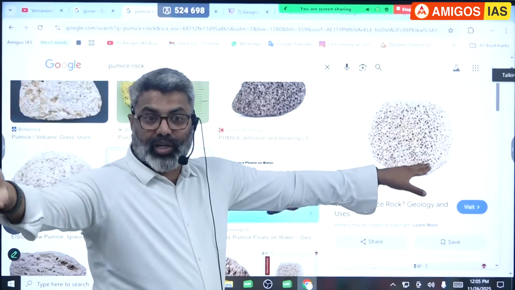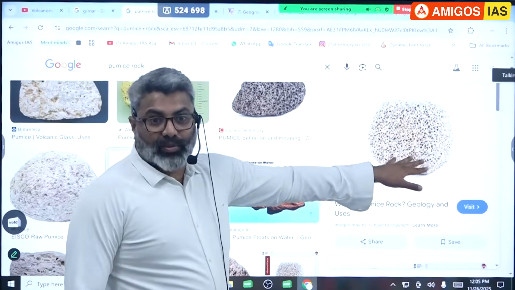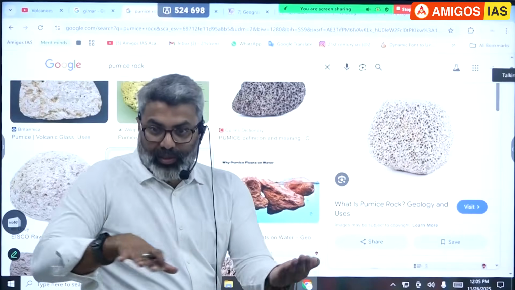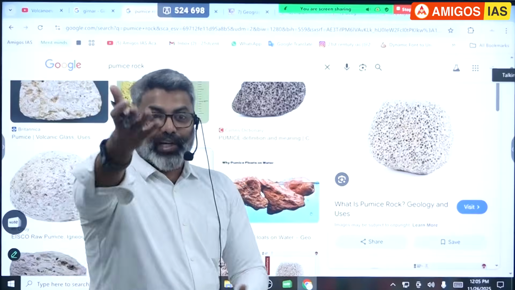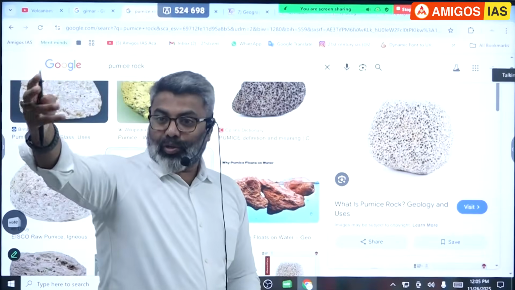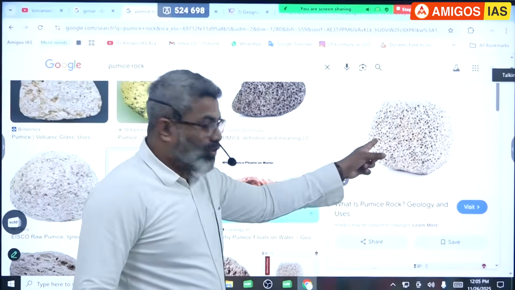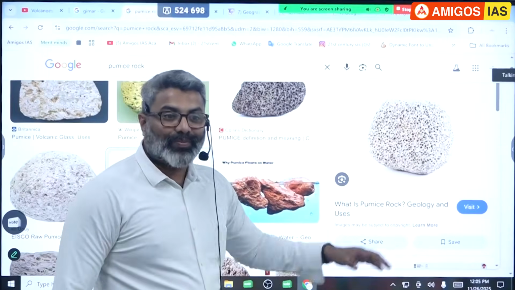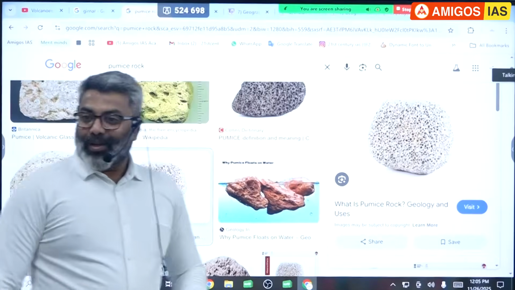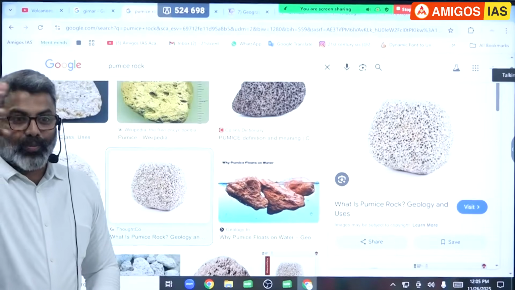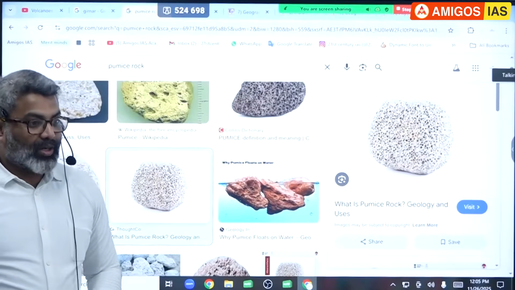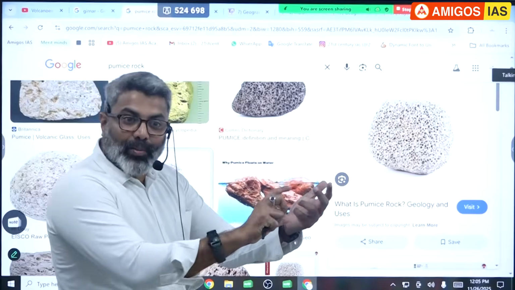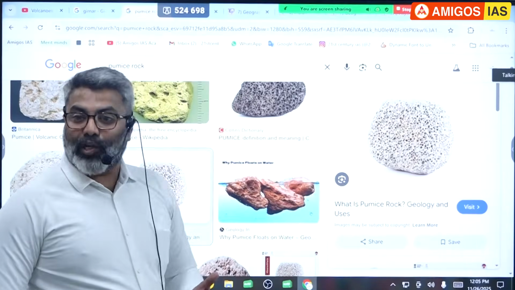This rock is very popularly found in present volcanic activities. Where is it happening? Indonesia, Japan. There they have this. What these people are doing in Indonesia is cutting this into smooth pieces like a bar, and they're selling it to you. If you go to any medical store and ask for a pumice rock, they'll give you this, properly packed. People are using it as a scrubbing stone. You go to a good shop, ask for a scrubbing rock, a bathing stone, and they'll give you this. You just check the label, it will say made in Indonesia or packed in Indonesia.